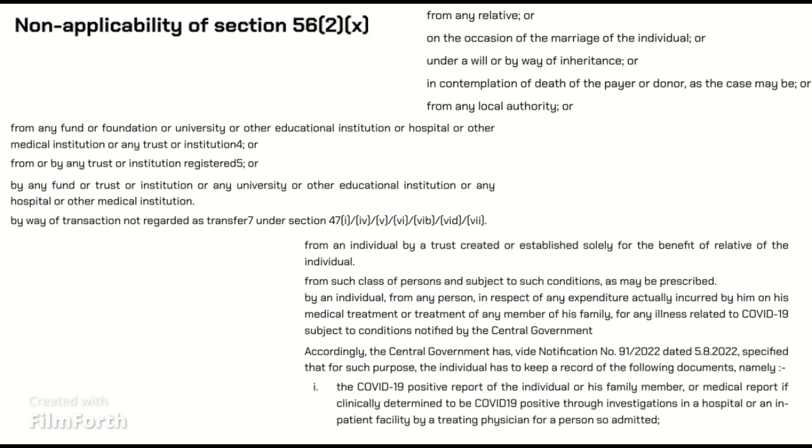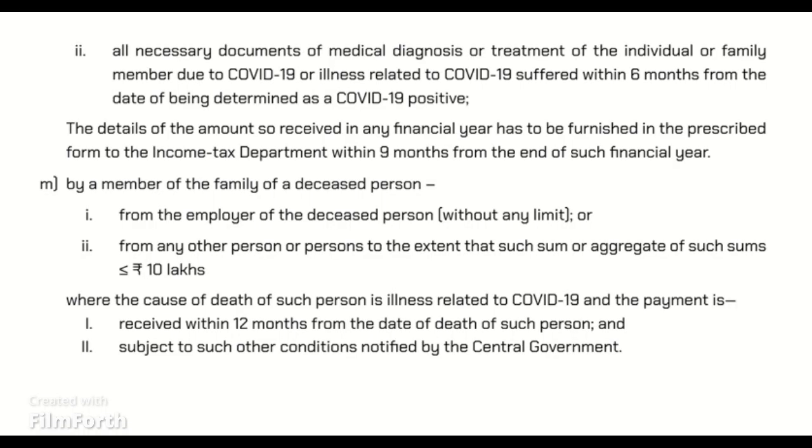to conditions notified by central government, by a member of the family of a deceased person from the employer of the deceased person, or from any other person or persons to the extent that such sum or aggregate of such sums does not exceed Rs 10,000,000, where the cause of death of such person is illness related to COVID-19 and the payment is received within 12 months from the date of death of such person, and subject to such other conditions as the central government may, by notification in the official gazette, specify in this behalf.